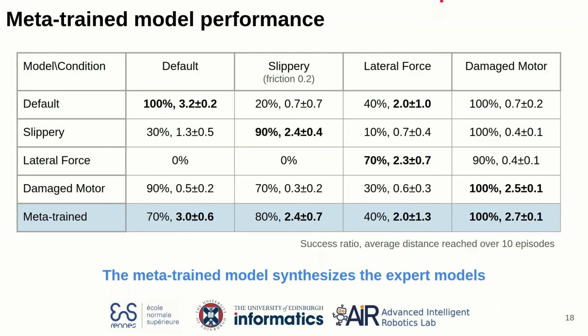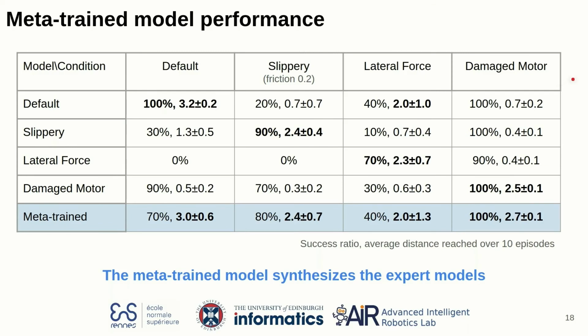If we come back to the original question, which is how to quickly adapt to an unknown condition, and to the original problem of a series of different conditions, to solve this problem, we first train an expert for each of those conditions. So we have the default condition, the slippery condition for different frictions, the lateral force for different forces, and the damaged motor for different motors.